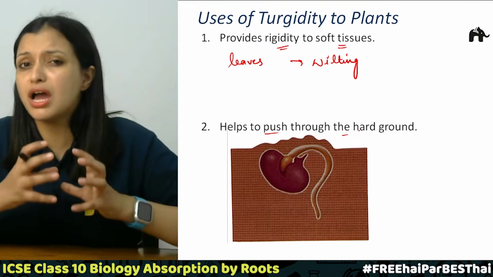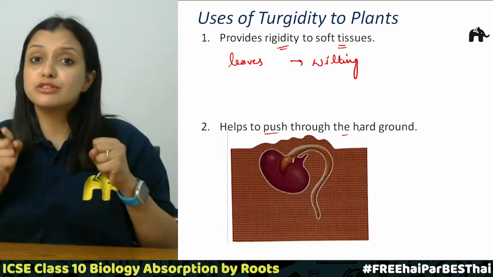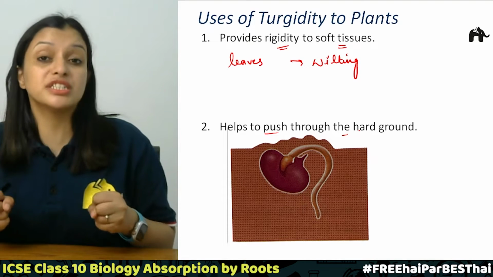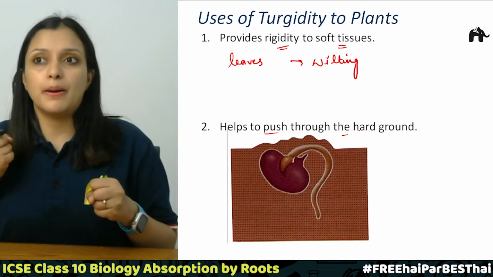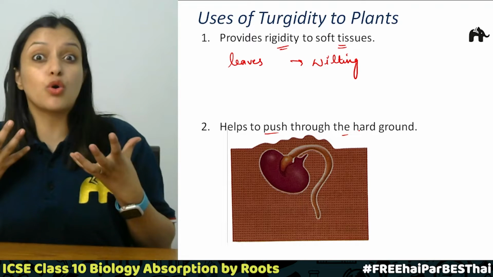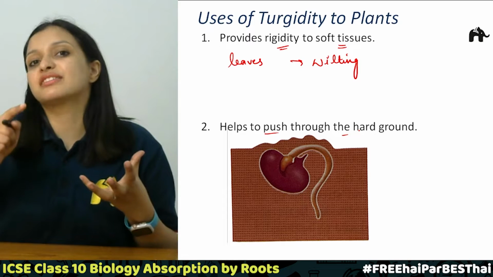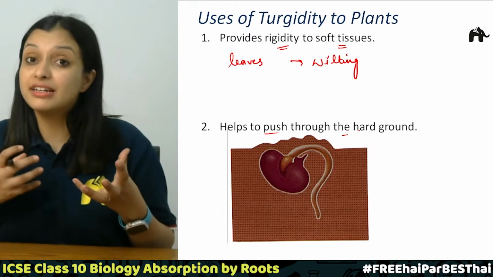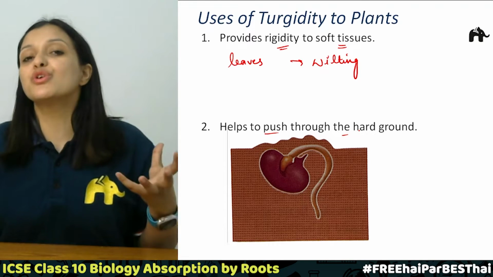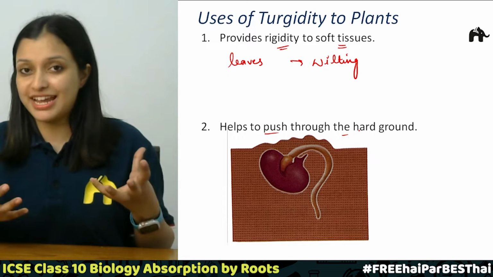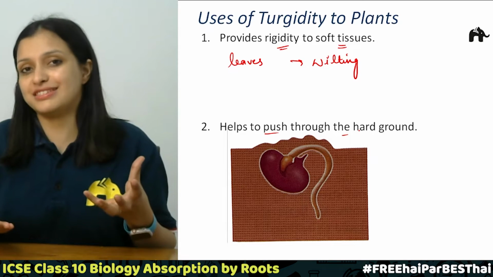Can you see how this turgidity makes them so rigid that they can even crack these concrete walls from inside and are able to grow under those concrete surfaces, correct?